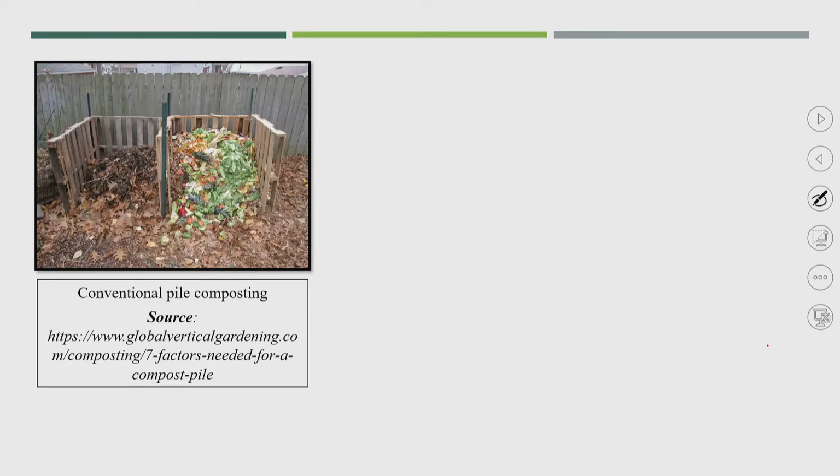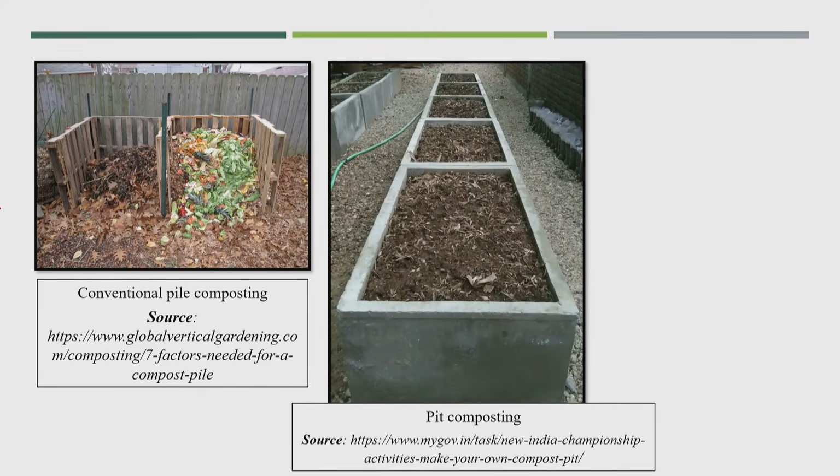Now, this is another method, the conventional pile composting method, where again aeration is most important, but it is in pile form. Now, this is another, pit composting, which is also very well known, but in this technology there was not much aeration, and the depth also is not very large, not like 1 meter or 2 meter. The depth is maybe around 1 foot, 2 feet, so that aeration could be possible to that particular depth.